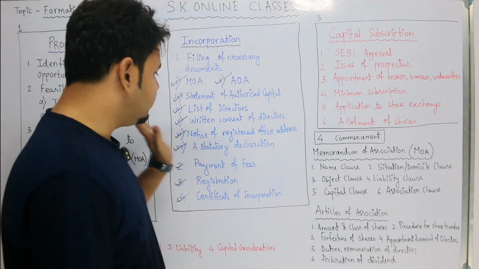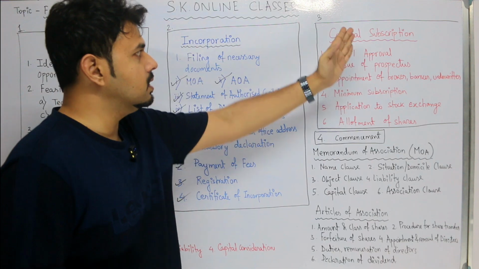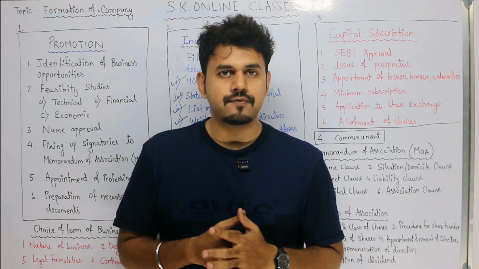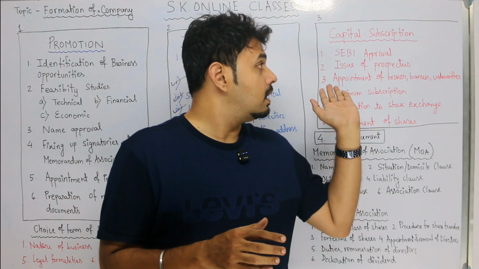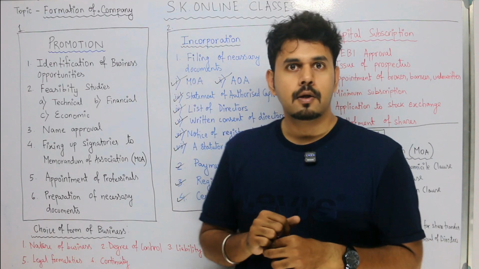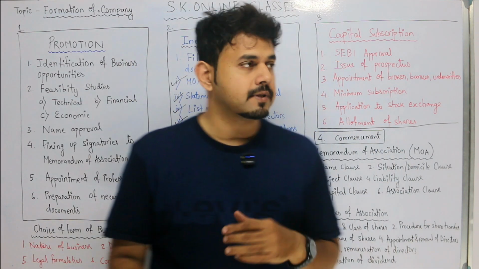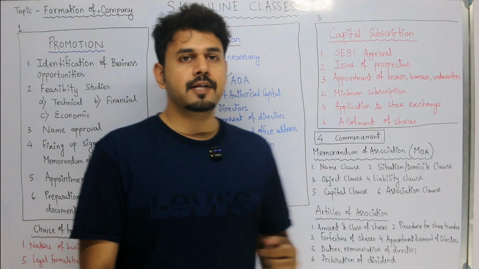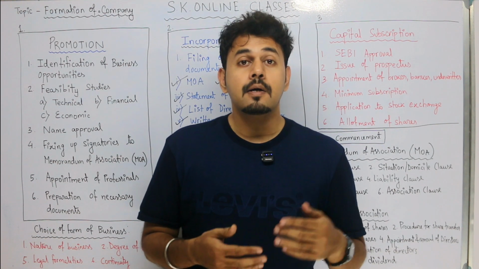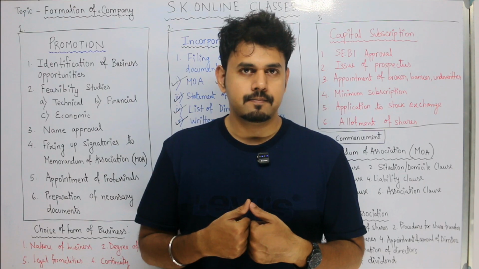Now these two have been completed, so we are left with the third stage and the fourth stage. Now the third stage is capital subscription. I have already told you in my previous video that a private company only needs to undergo these two stages, but a public company has to follow two more steps, which are capital subscription and commencement. Now capital subscription is the stage whereby a public company raises funds from the public.